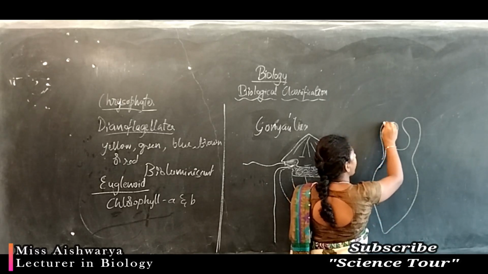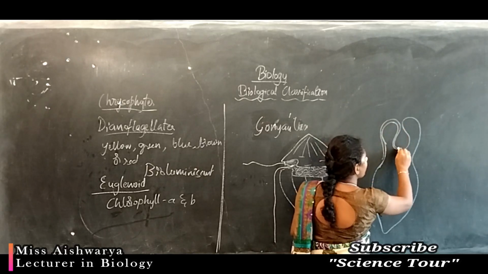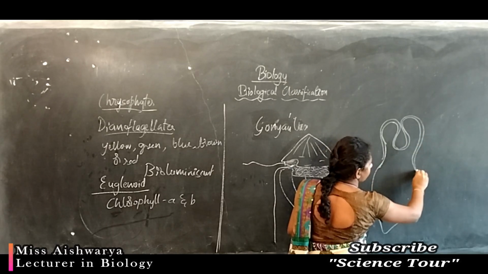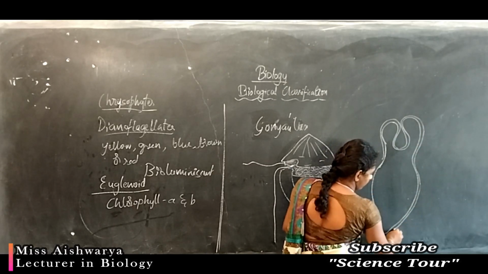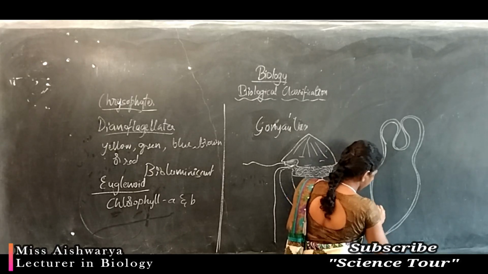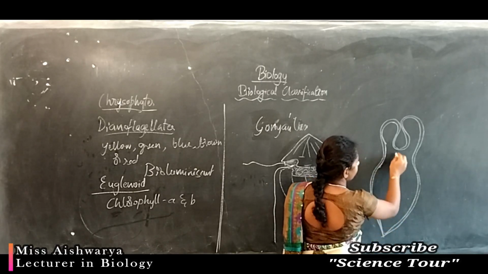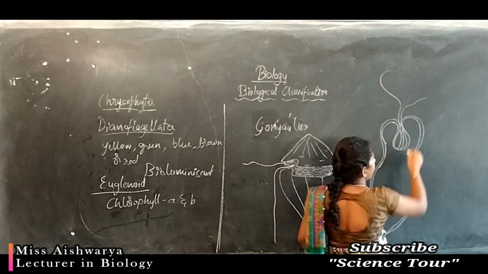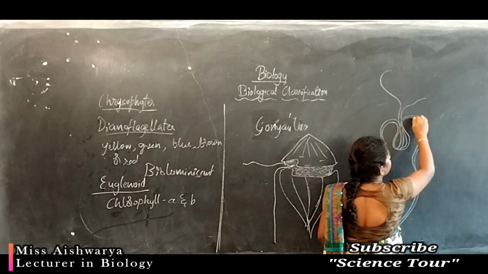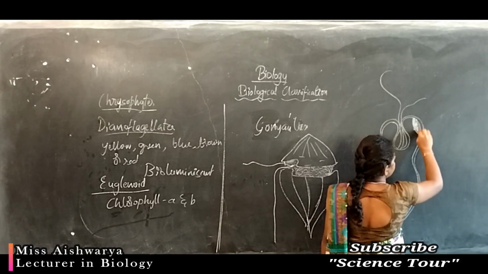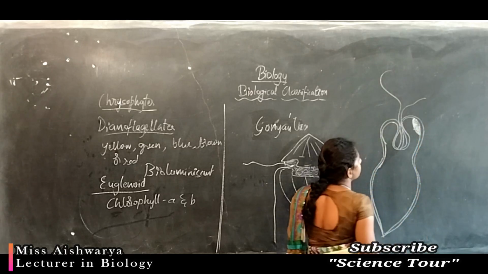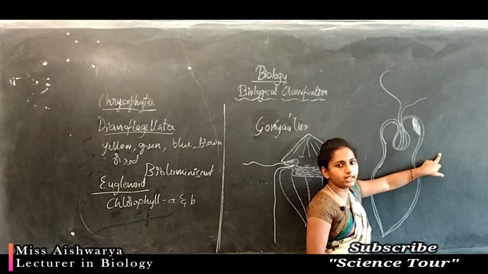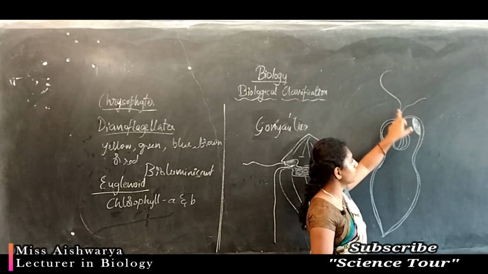So it contains a eukaryotic cell. All the cell organelles are present inside the living organism. It contains two flagella, one long and one short, with an important structure called the eye spot. This eye spot is present in Euglena. It helps to sense the outer environmental condition, and that helps with motility.